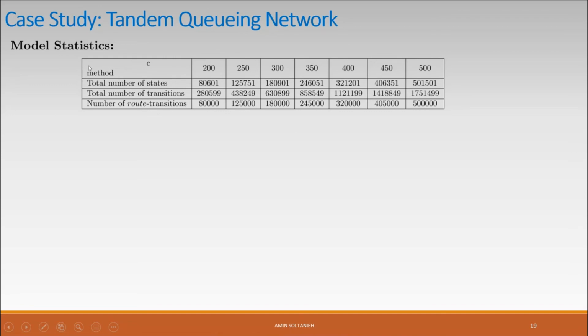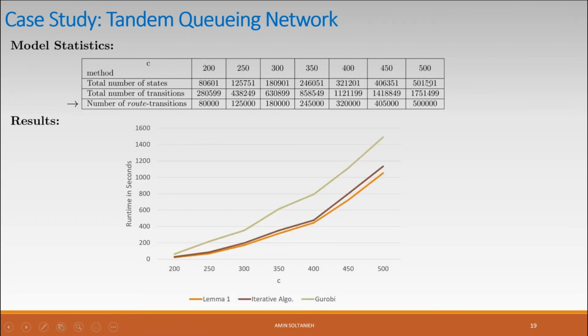And this is the model statistics of this system for different values of C. So we want to compare the runtime of solving the system of bilinear equations for different values of C, starting from 200 to 500. This one shows the number of states in the system, and then the total number of transitions in this system. And the last line is important, it shows the number of root transitions in the combined model. And actually, it shows the size of the bilinear system of equations that we want to solve. It starts from 80,000 until 500,000 equations.